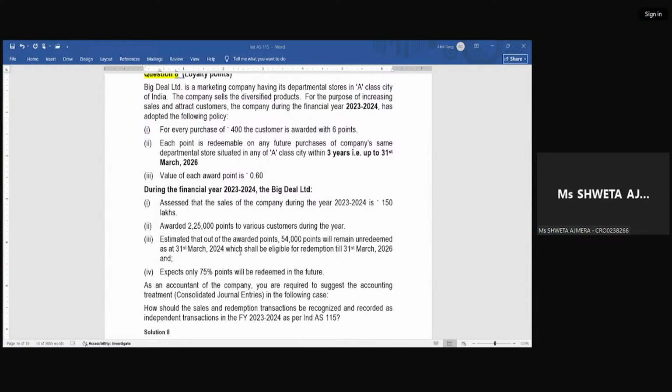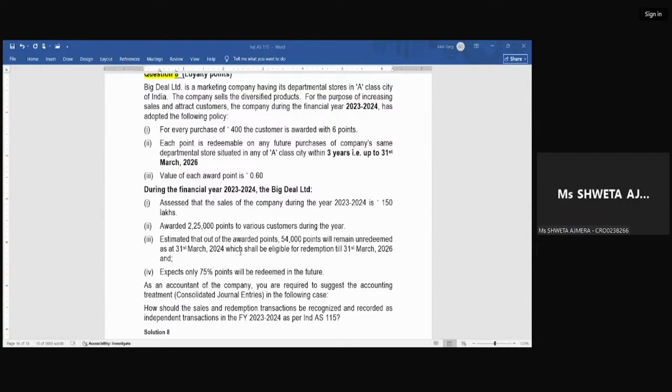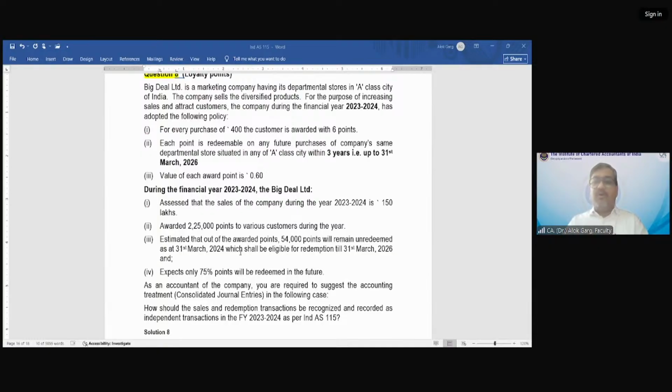Why not the complete 2,25,000? Because the question is talking about the remaining points. 2,25,000 minus 54,000 is already redeemed, that is done, right? The question is talking about the future, and the future is only 54,000 points as on 31st March 2024. So it is expected that 75% of the unredeemed points will be redeemed in the future.